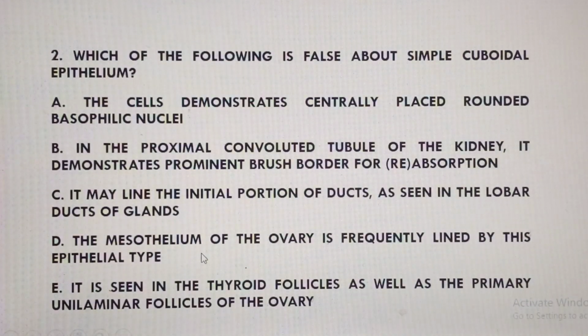Now, option D says the mesothelium of the ovary is frequently lined by this epithelial type.